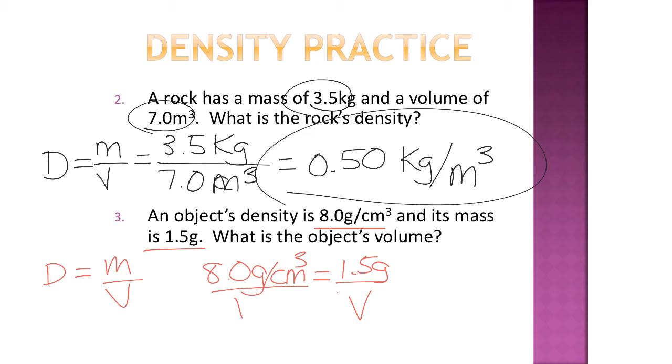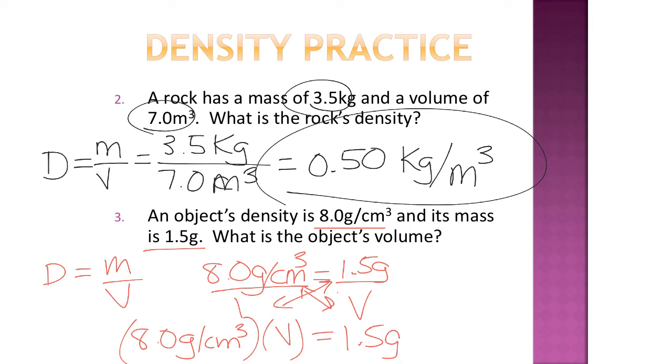When I'm solving for an unknown in the denominator, I first cross multiply so that I have a linear equation. So if I cross multiply, I get 8.0 grams per cubic centimeter times V is equal to 1.5. So then it's easier for me to see I am going to divide both sides by 8 in order to get volume by itself.